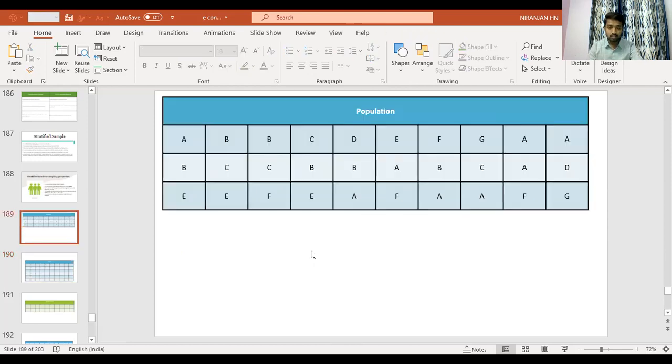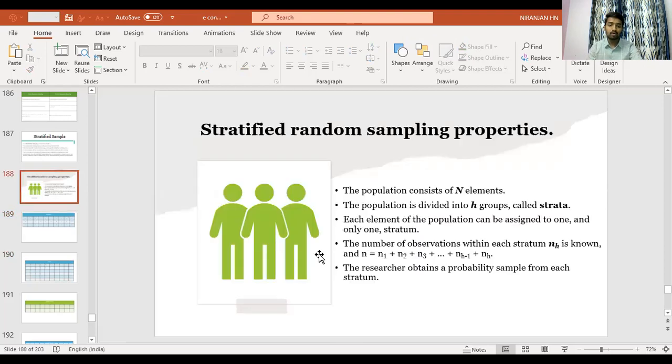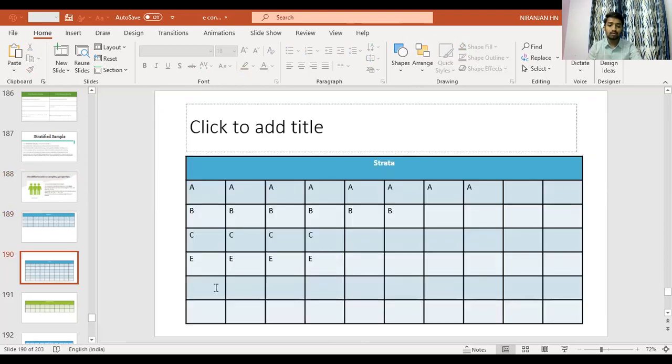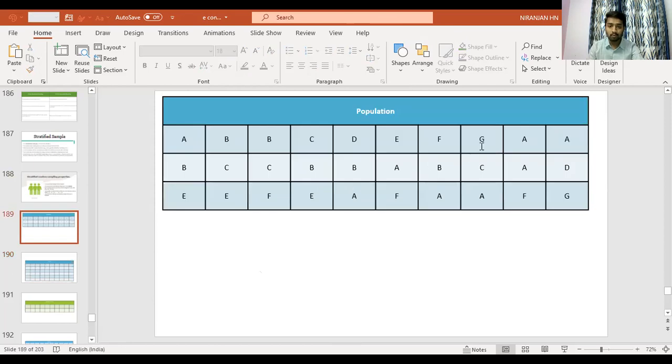So E, how many F do we have? 1, 2, 3, 4. So we have 4 F. And G, 1, 2.